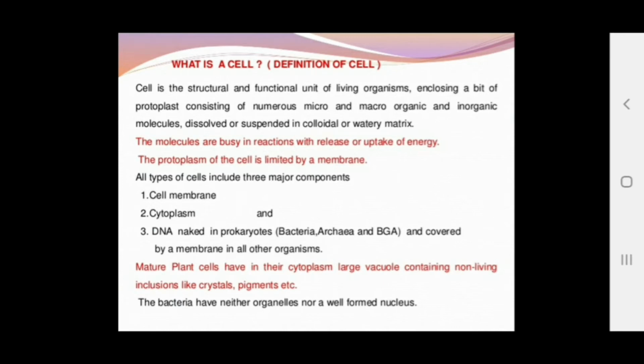The mature plant cells have large vacuoles in their cytoplasm, containing non-living inclusions like crystals and pigments. The bacteria have neither organelles nor a well-formed nucleus. That's why they are called prokaryotes.